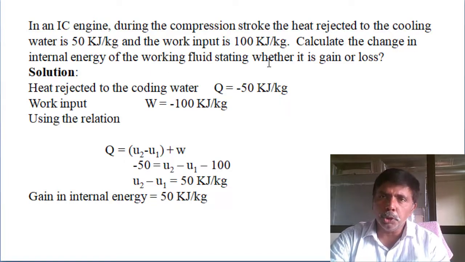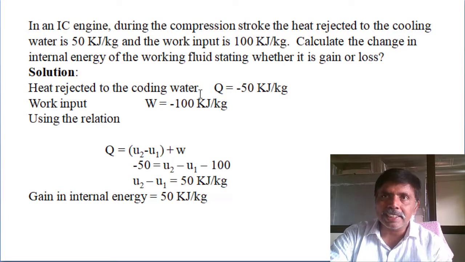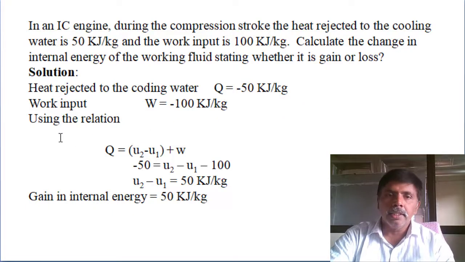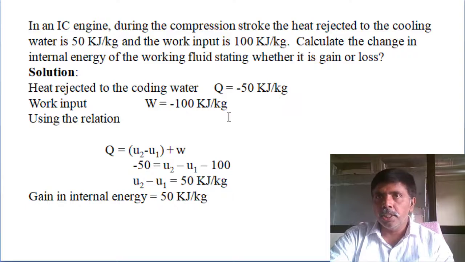Simple, basic, individual process of a closed system they gave. Heat rejected, so Q is minus 50 kilojoules. Work supplied, so work input is minus 100 kilojoules per kg. Then substitute: heat supply minus work done equals change in internal energy.